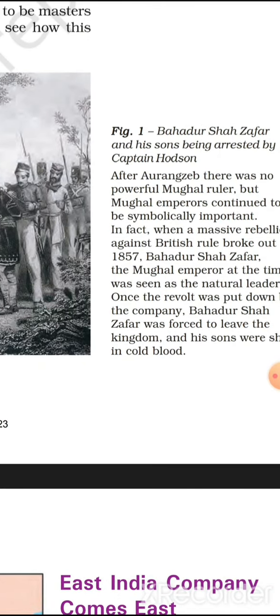You know that in 1857 some Indian soldiers revolted against the British and came to Bahadur Shah Zafar and made him king, the Mughal king in Delhi. After that, under the command of Captain Hudson, the revolt was suppressed.